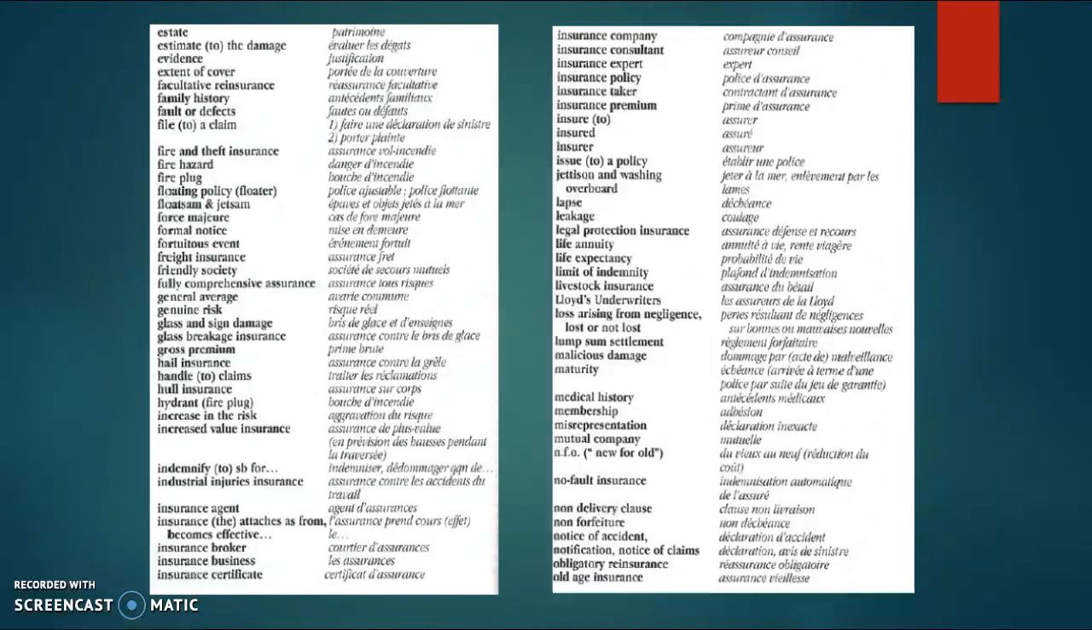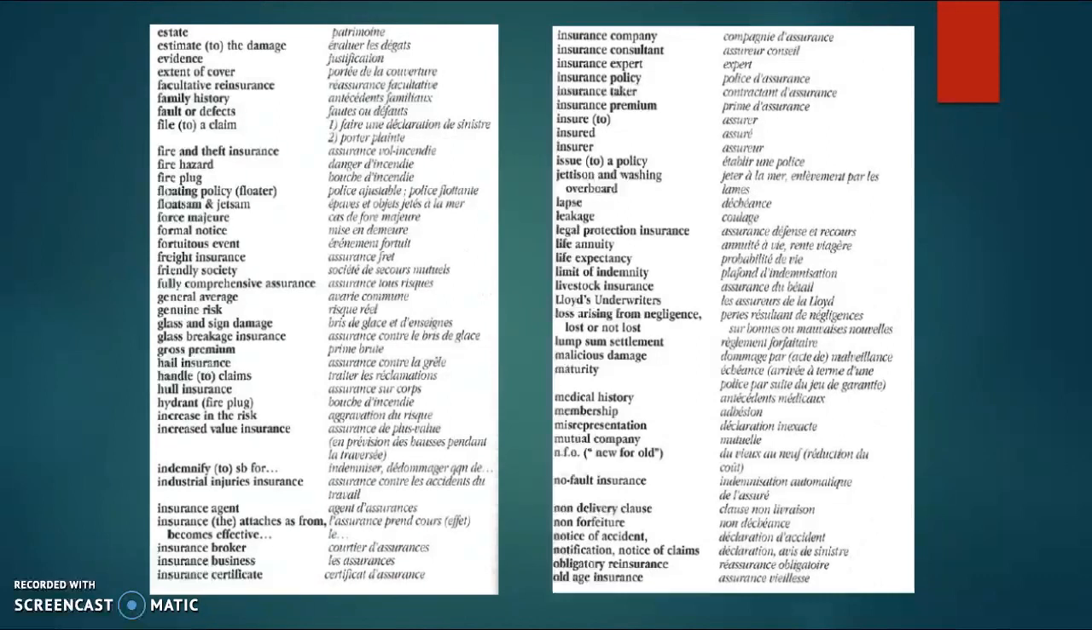file a claim, fire and theft insurance, fire hazard, fire plug, floating policy, flotsam and jetsam, force majeure, formal notice, fortuitous event, freight insurance, friendly society, fully comprehensive assurance, general average, genuine risk, glass and sign damage, glass breakage insurance, gross premium, hail insurance, handle claims, hull insurance, hydrant, increase in the risk, increased value insurance, indemnify somebody